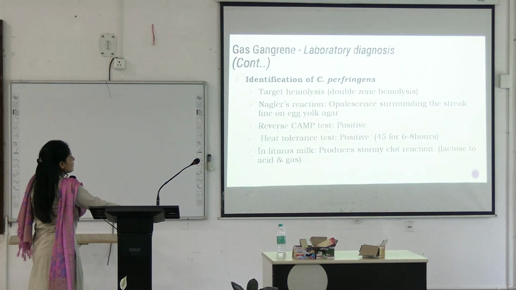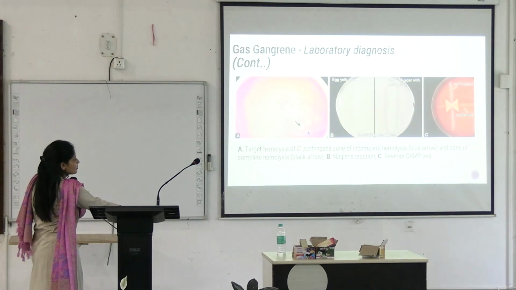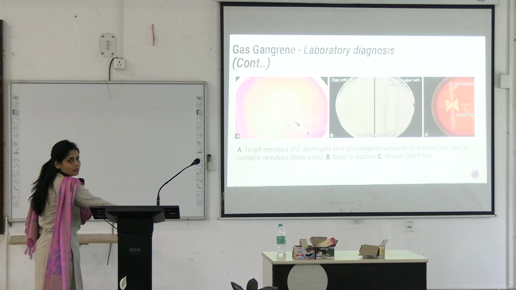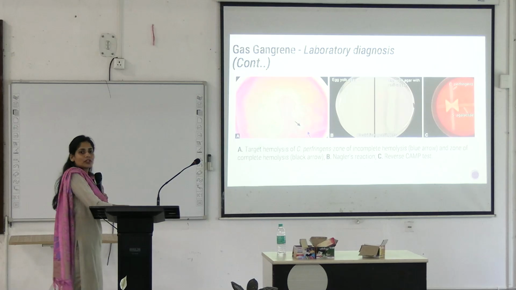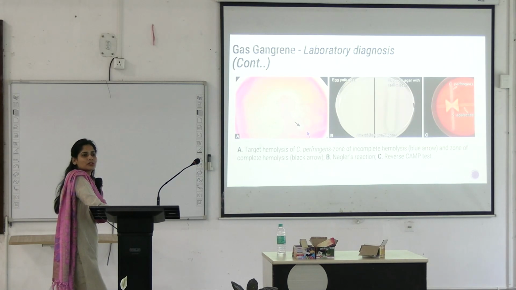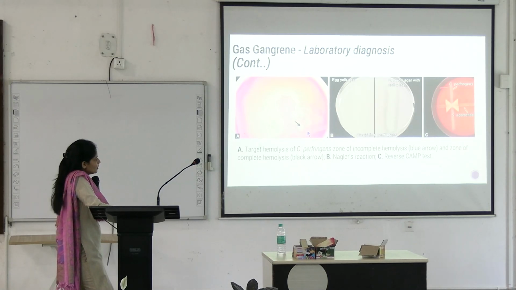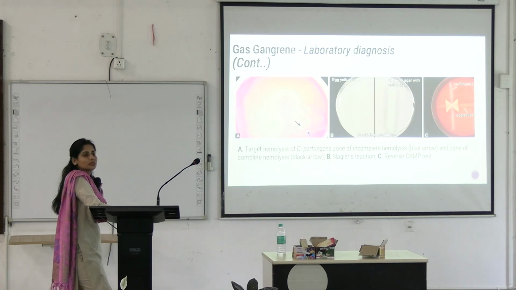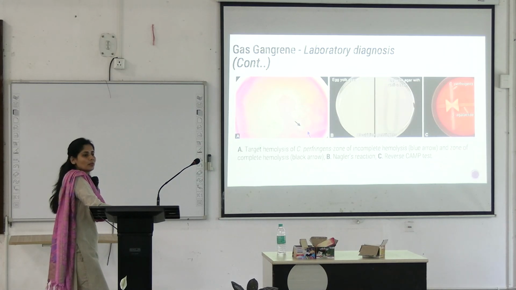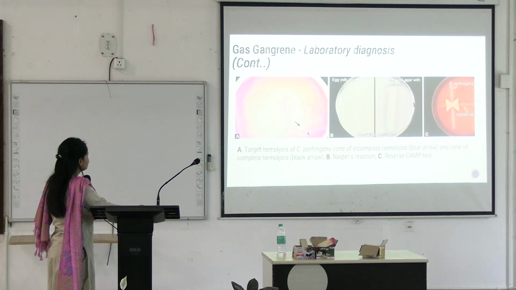Then there is something called the reverse CAMP test. What is reverse CAMP test? You are inoculating Clostridium perfringens with Streptococcus agalactiae. In case of the CAMP test, what were we using with Streptococcus agalactiae? Christie-Atkins-Munch-Petersen test, I told you yesterday. What were we using for the CAMP test? We are using Staph aureus. Here, what we are using, this is the reverse CAMP test. We are using Streptococcus agalactiae here. Okay, can you see this enhancement? This is a positive reverse CAMP test.